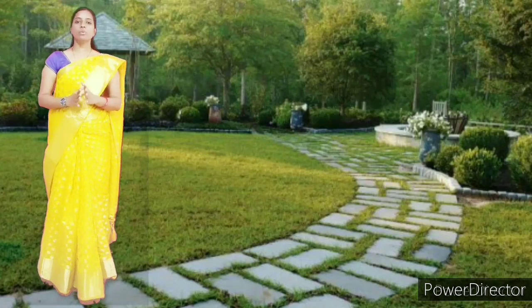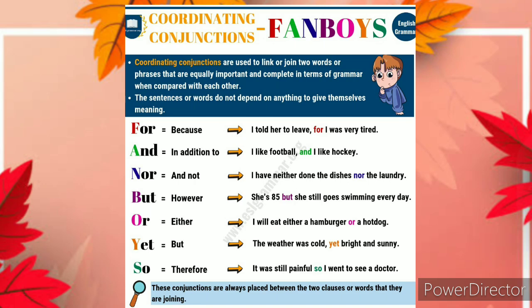Alright children? Now, we will see the coordinating conjunctions, which are named as fanboys. F for, A for and, N for nor, B for but, O for or, Y for yet, and S for so. F-A-N-B-O-Y-S, fanboys. These conjunctions are always placed between the two clauses or two words that they are joining. Alright children, see the first one, for. Because. In place of because, we can write for in the sentence.